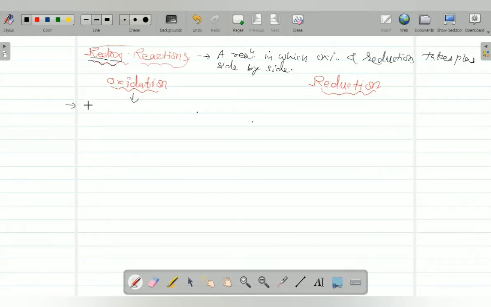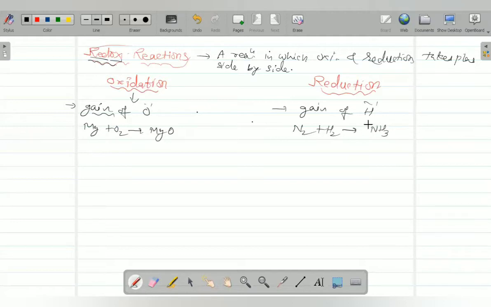Oxidation means the gain of oxygen. Whenever we add oxygen to any element, we say that it is oxidation, and here gaining of hydrogen takes place. Suppose I say Mg plus O2 gives MgO, then we say that Mg is oxidized, and if I say N2 plus H2 gives NH3, then it is reduced because nitrogen has gained hydrogen. So it is a reduction. That is the conventional simple definition of oxidation and reduction.